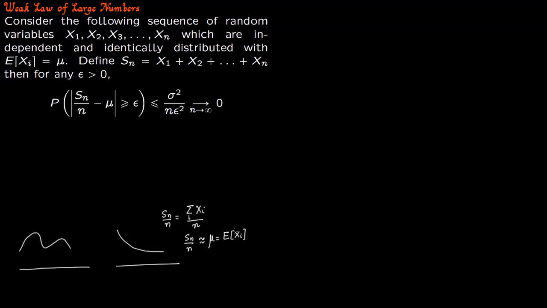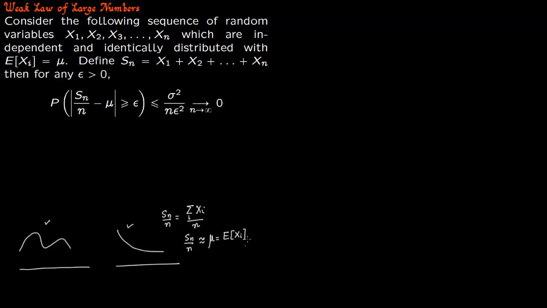That is, the expectation of the random variable is the same as the mean of the population. And that is a very powerful result. Irrespective of whether the distribution is this one or the distribution is this one, we are saying that the expectation of the random variable is the same as the mean.